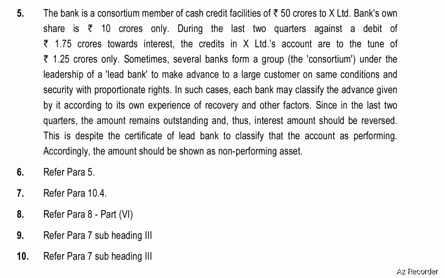Sometimes, several banks form a group, the consortium, under the leadership of a lead bank, to make advances to a large customer on the same conditions and security with proportionate rights. In such cases, each bank may classify the advance given by it according to its own experience of recovery and other factors. Since in the last 2 quarters the amount remains outstanding, the interest amount should be reversed. This is despite the certificate of the lead bank to classify the account as performing. Accordingly, the amount should be shown as non-performing asset.